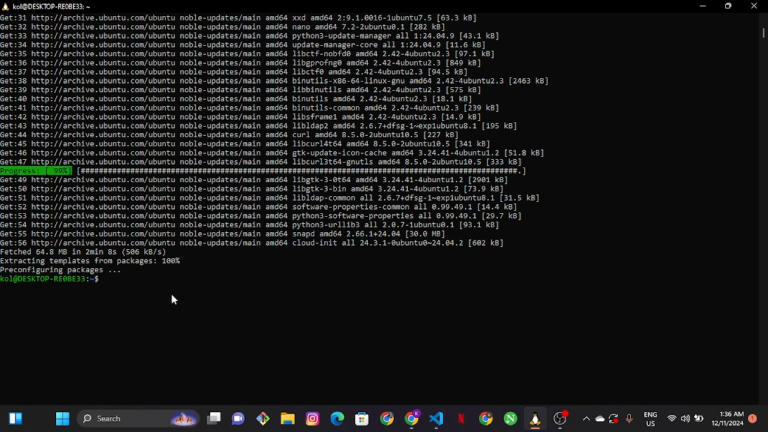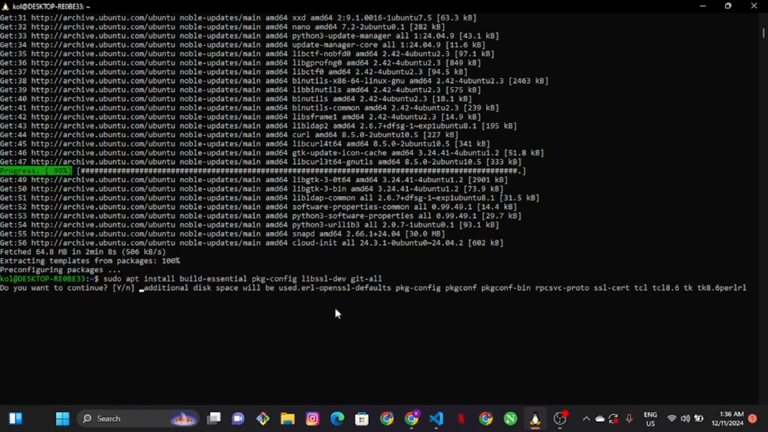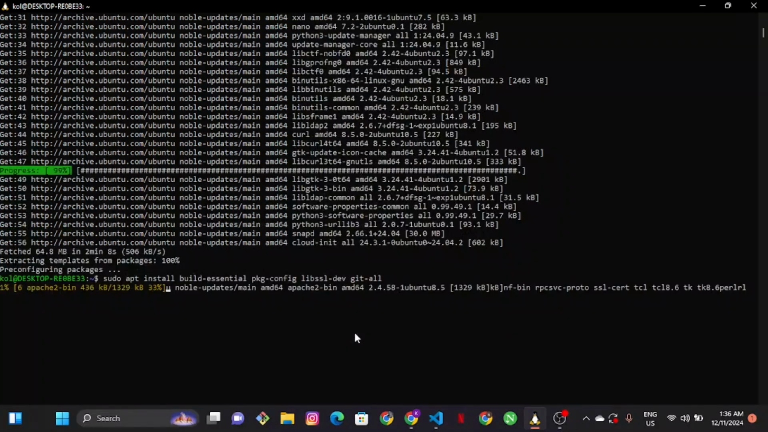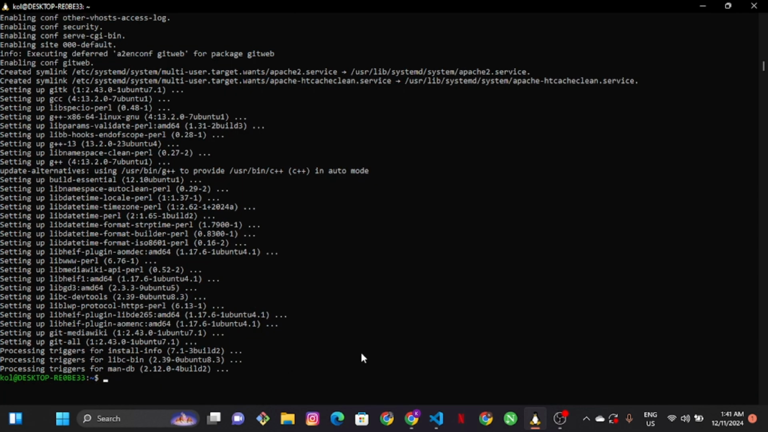So we're just going to go ahead with the next code right here, which is this one. It takes some time, so we're just going to wait for it as well. So I'm just going to go ahead and type Y right here, so we can go ahead with it. And we're just going to give it a few minutes to complete the installation, just like we did in the previous one. Okay, so the whole thing has been installed and everything is set up already.